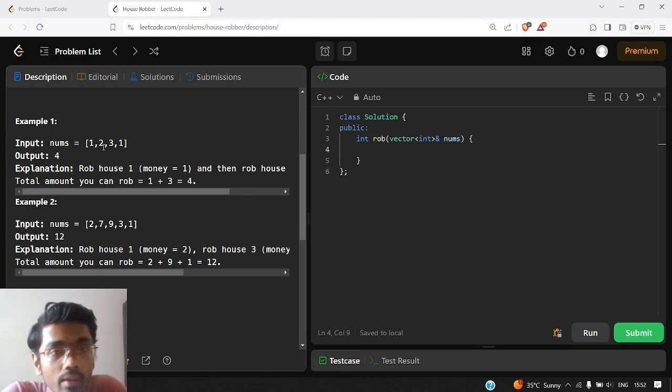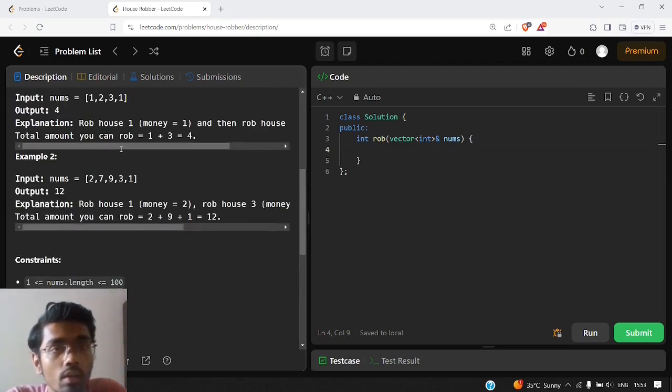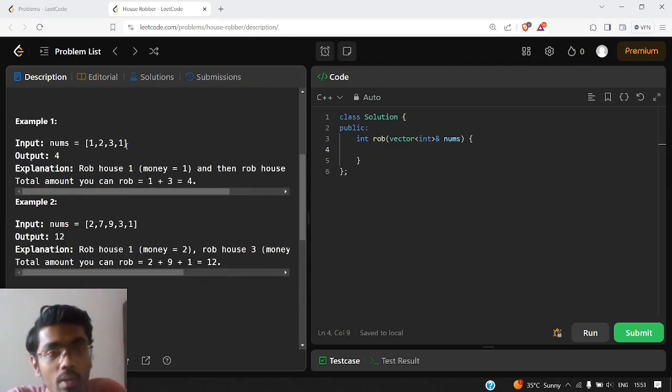We can't generalize a particular case or a particular pattern in order to get the maximum amount of money. So whenever we have this kind of situation of maximum or minimum, and greedy is failing, and the constraints are low, we can try out all possible paths and we can use a dynamic programming approach.